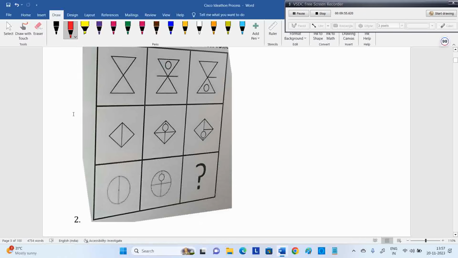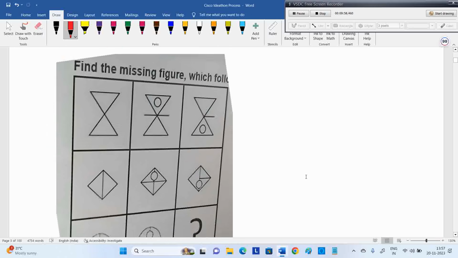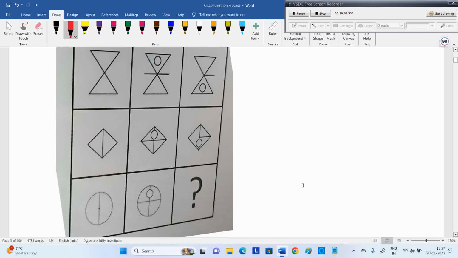Again, this is also diagram oriented. Now, what should come here? Observe it clearly. Okay, we need a clear observation. First two diagrams, first column, second column, third column. Now you see row wise. If you see the second row properly, the third row you can decide easily. We need a circle here, and in between, we don't want this line. This line is not required. Above and below it will connect.